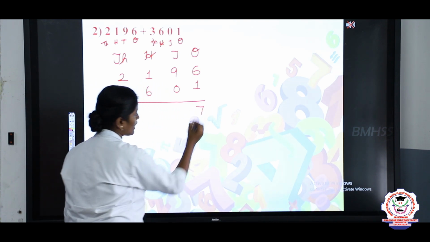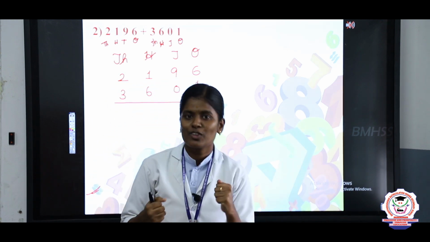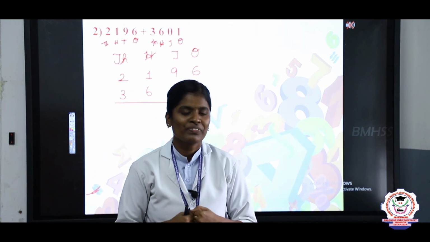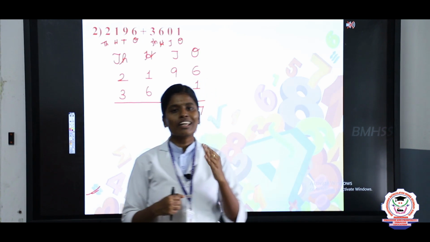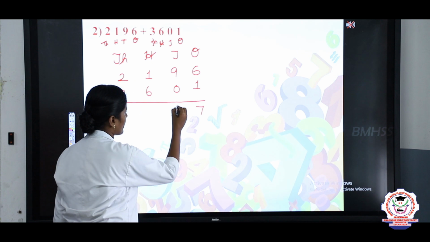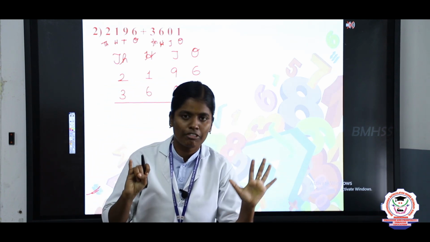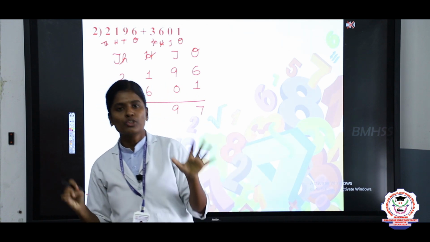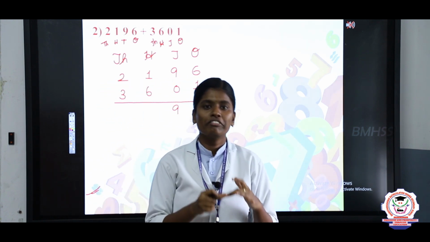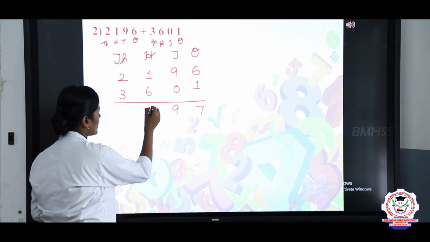Next you will take 9 plus 0. Keep 9 in the mind, 0 in the finger. What is the answer? Yeah, the answer is 9. You are getting the same number. Next you will take 1 plus 6. Keep 1 in the mind, 6 in the finger. 1 after, 2, 3, 4, 5, 6, 7. So the answer is 7.